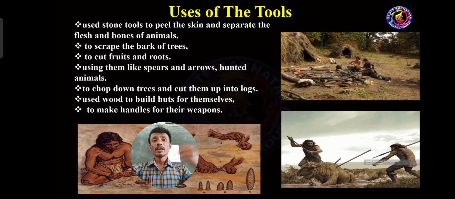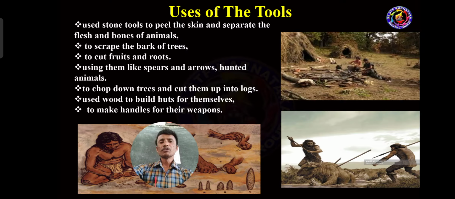So that is, to make handles for their weapons. For this purpose also they used some of the important tools. So dear students, all these we should consider as some of the important uses of the tools. So what types of uses are there?